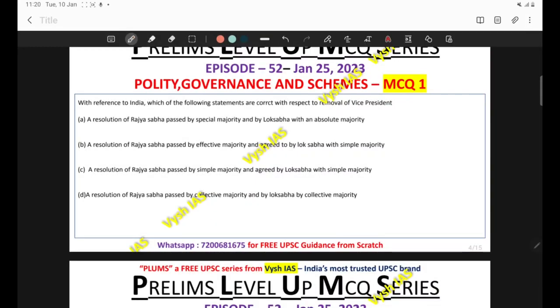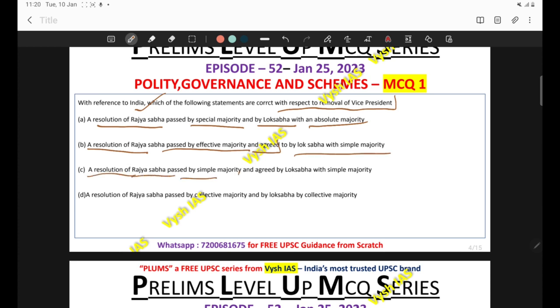Now come to the first question. With reference to India, which of the following statements are correct with respect to the removal of Vice President? A reads, a resolution of Rajya Sabha passed by special majority and by Lok Sabha with an absolute majority. Then B reads, a resolution of Rajya Sabha passed by effective majority and Lok Sabha with simple majority. C reads, the resolution of Rajya Sabha with simple majority and agreed by Lok Sabha with simple majority. And the final statement reads, resolution of Rajya Sabha by collective majority and Lok Sabha by collective majority.